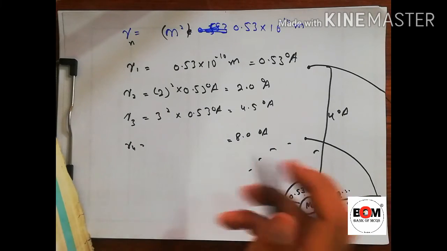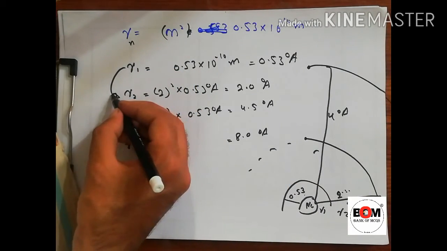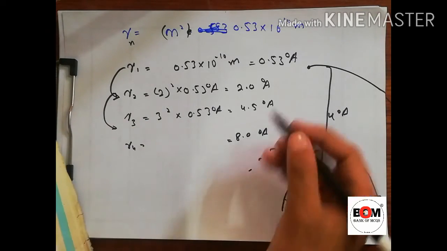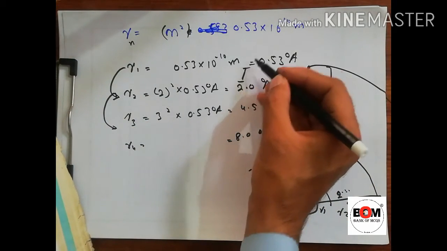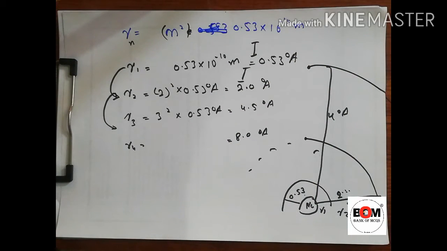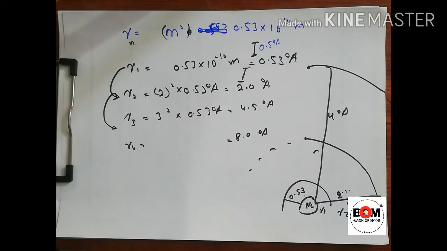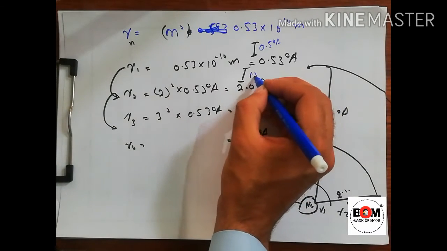So we can see that the distances between R1 and R2, and R2 and R3, increase. The first shell from the nucleus was at 0.5 angstrom. For the next, the difference is 1.5 angstrom.